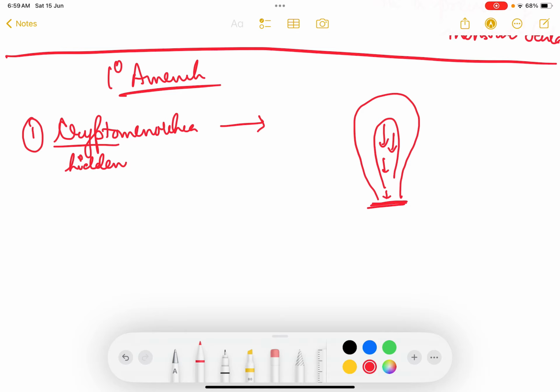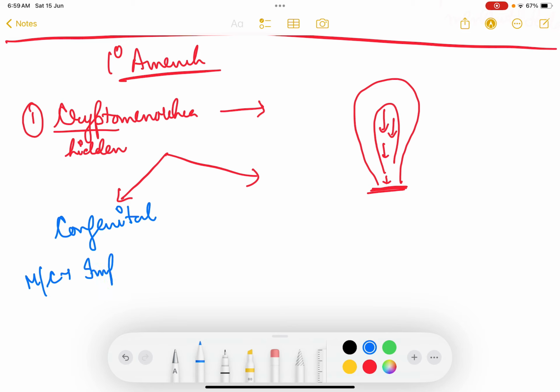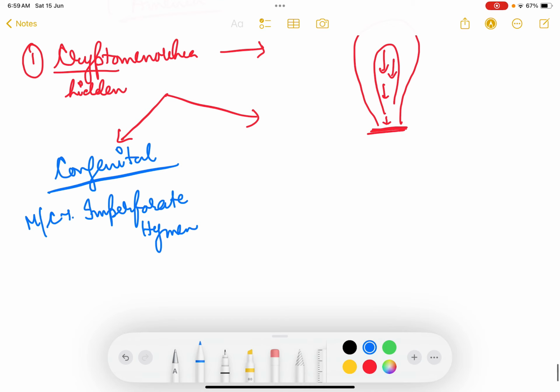Okay, so there is obstruction in the outflow passage. Now, cryptomenorrhea can be again divided into either congenital or acquired form of cryptomenorrhea. Congenital form of cryptomenorrhea can be in the form of, most common cause will be imperforate hymen. Most common cause is imperforate hymen. Okay, followed by the second most common cause will be transverse vaginal septum.